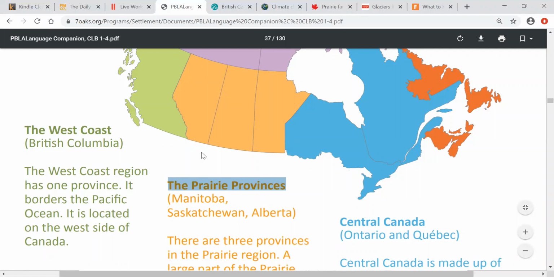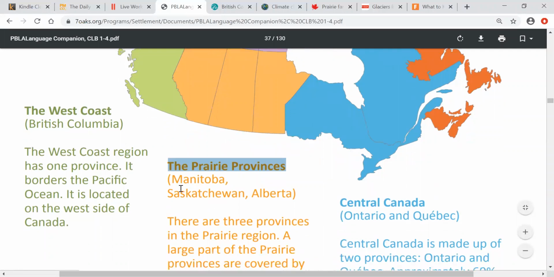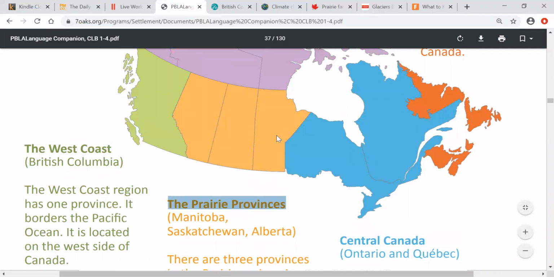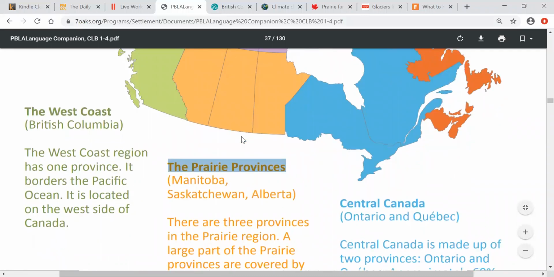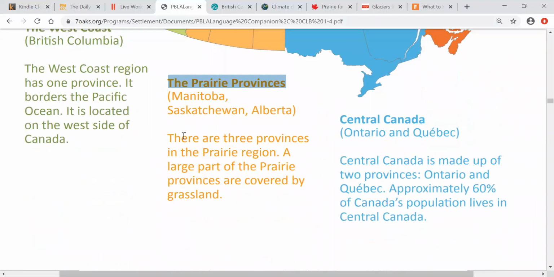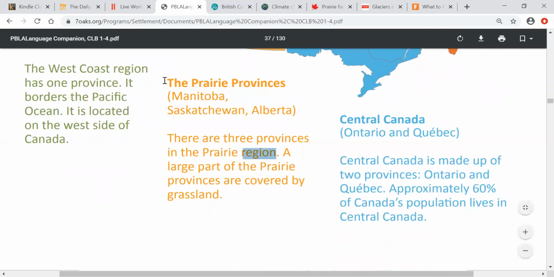We see 3 provinces, right? So what are they? Manitoba, over here, Saskatchewan, right here in the middle, and Alberta. Okay, so 3 provinces in the prairie provinces. Let's read about prairie. There are 3 prairie provinces in the prairie region. Okay, the name of the region? The prairie. A large part of the prairie provinces are covered by grassland.